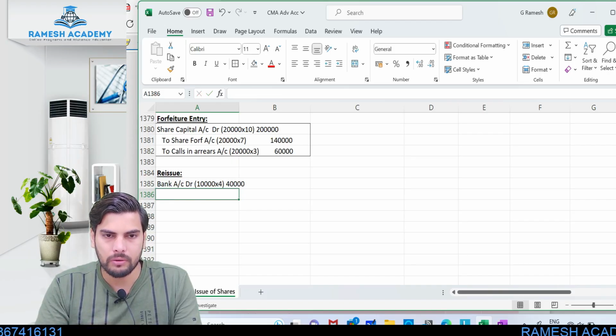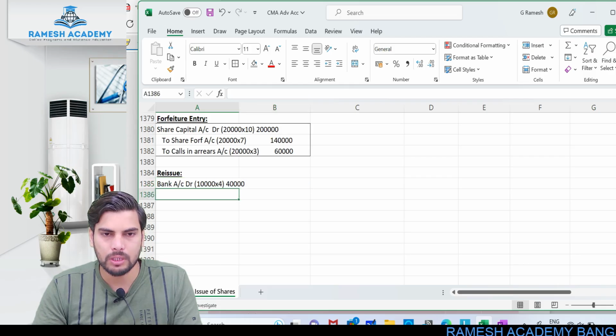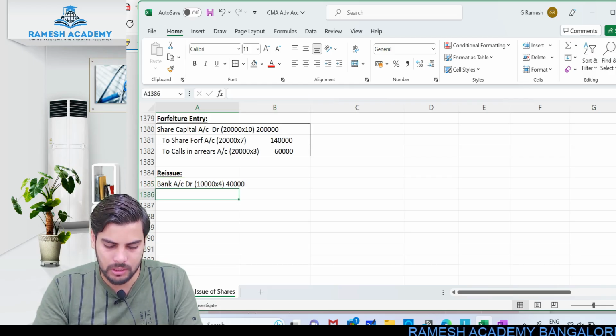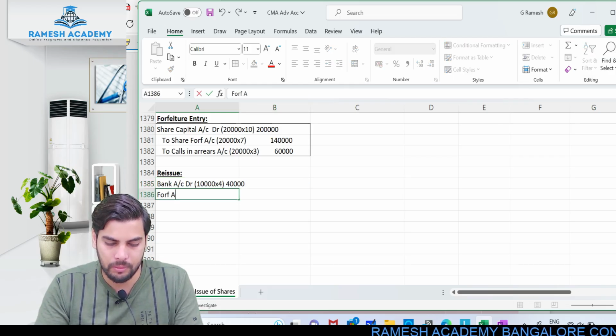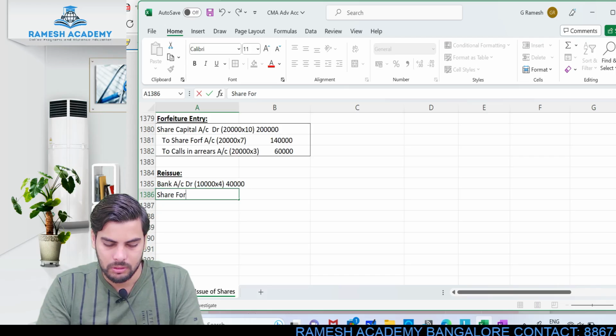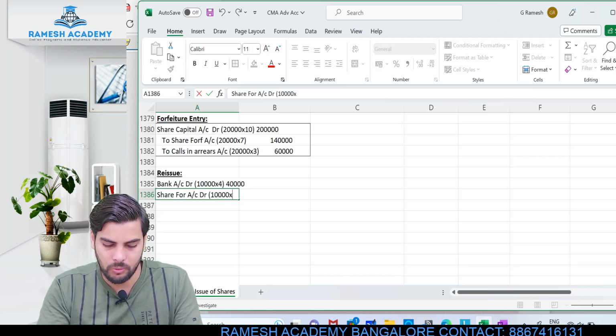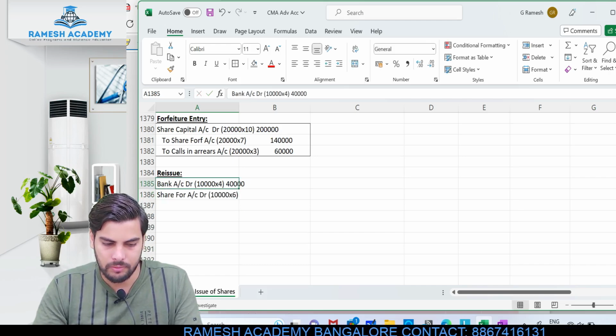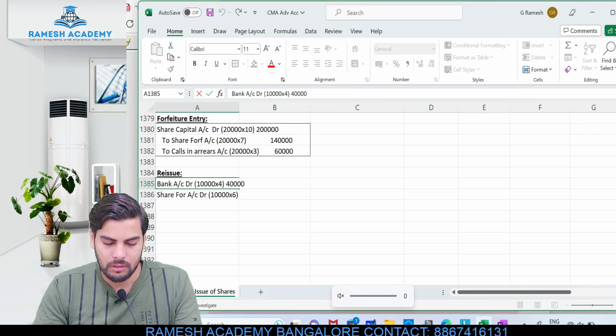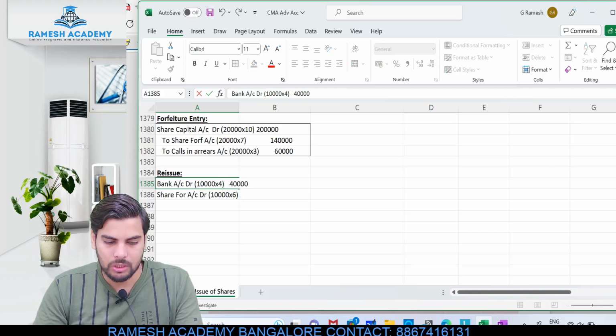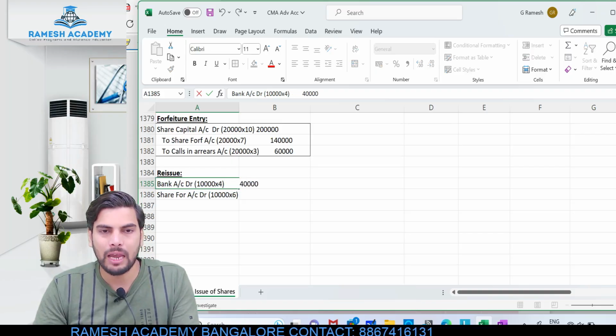Is there any discount? Yes. Okay, so 10 rupees shares are being reissued at 4 rupees. It means there's a discount of how much? 6 rupees. So that discount will get adjusted from share forfeited account. So share forfeited account debit, this would be 10,000 into 6 rupees as the discount. Maximum discount which we can allow is the amount which we had already collected.